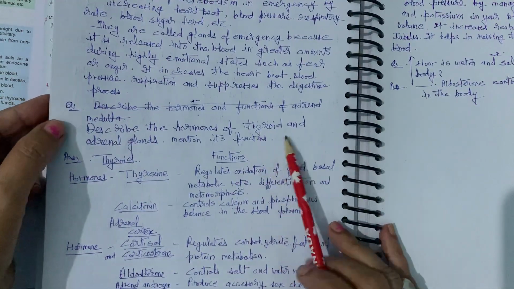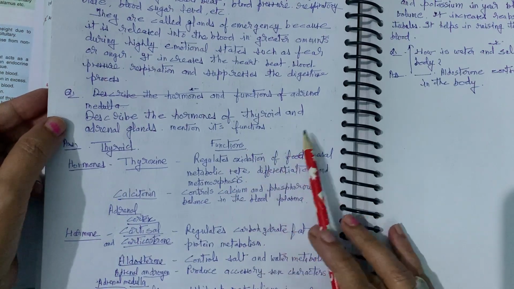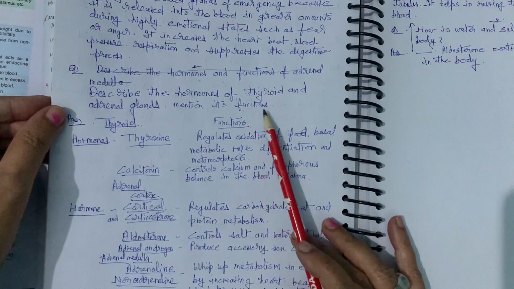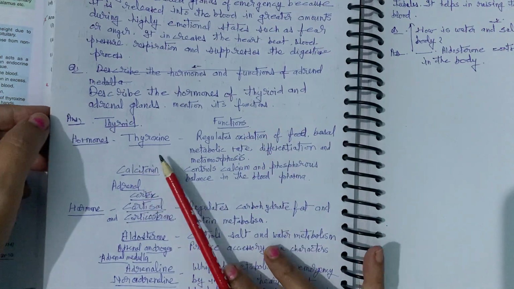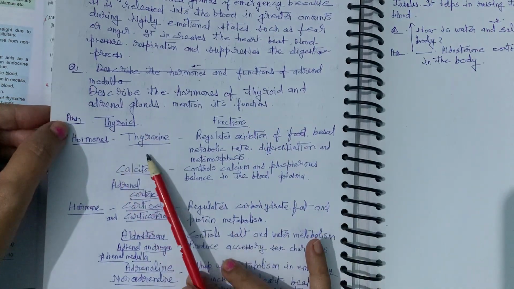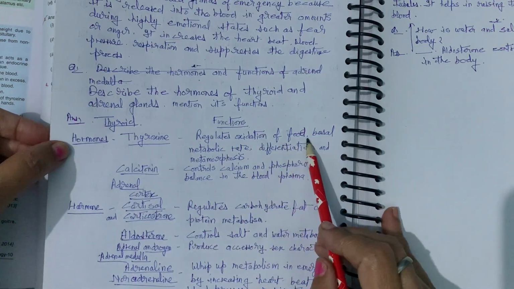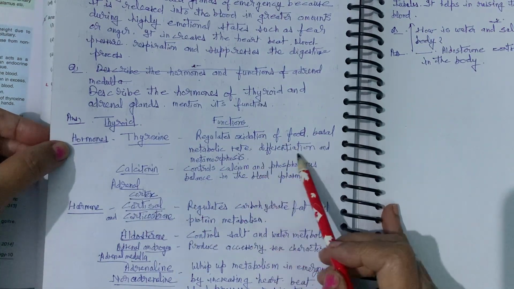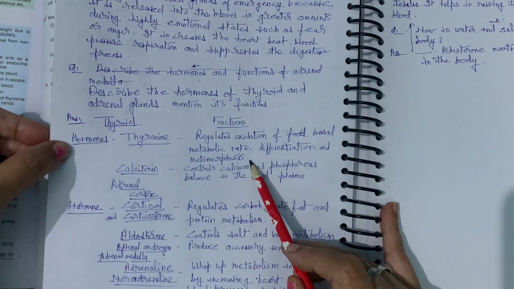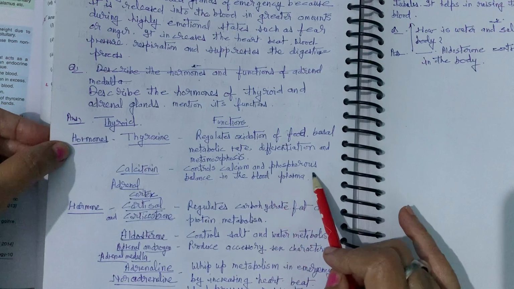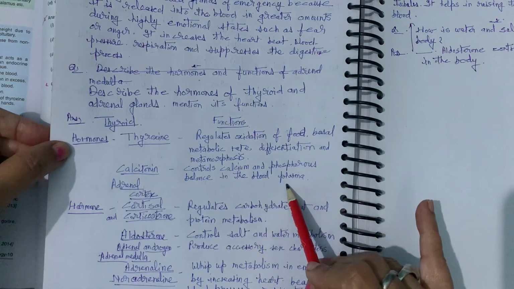Now describe the hormones of thyroid and adrenal glands and mention their functions. Two questions I have combined here. Now see, hormones of the thyroid gland. The thyroid gland secretes the hormone thyroxine. It regulates oxidation of food, basal metabolic rate, differentiation and metamorphosis, right? Calcitonin controls calcium and phosphorus balance in the blood plasma.